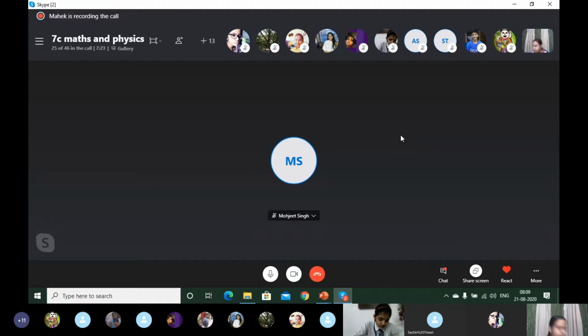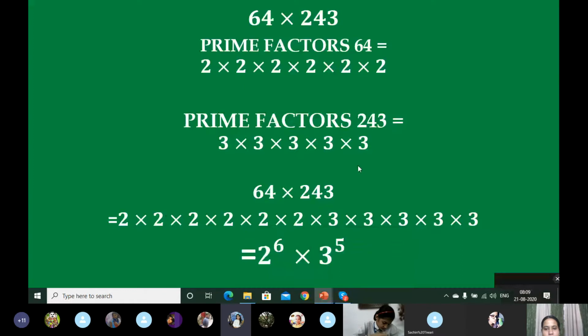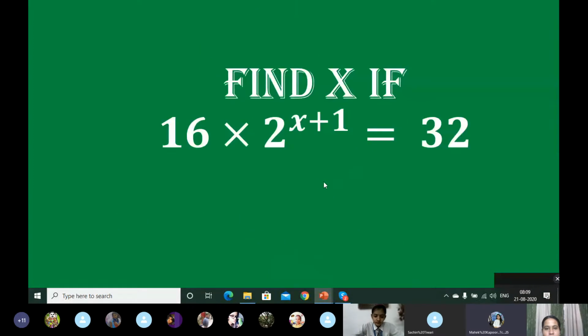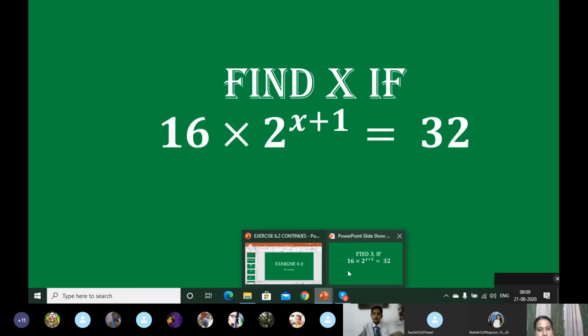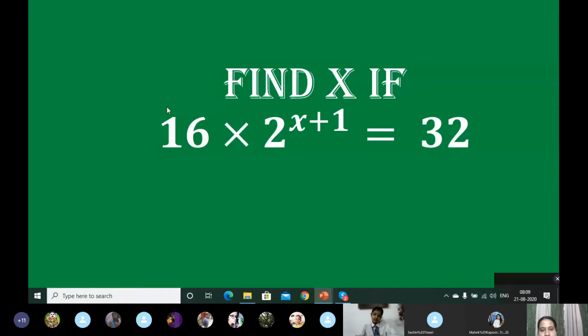Okay, let's move to another type of question in your book. This type of question we also did yesterday, right? So today you will try, let's see how much you can do. What will be the first step? See which numbers are not in the lowest form.